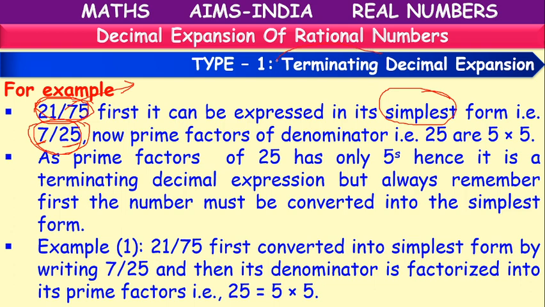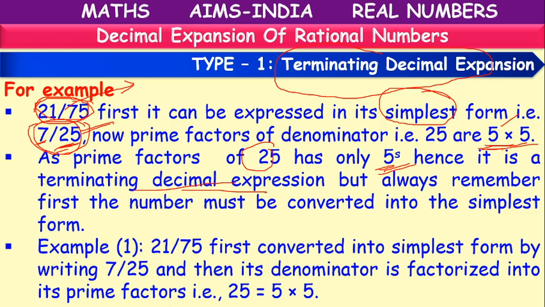Now for finding the terminating decimal expansion, we have to check the denominator. What is the denominator here? 25. It can be written as 5 into 5. The prime factors of 25 are only 5s. There is no 2. All the factors are only 5s. So the denominator has only the factor 5. There is no other factor. So that's why it is an example of terminating decimal expansion. Okay, children.